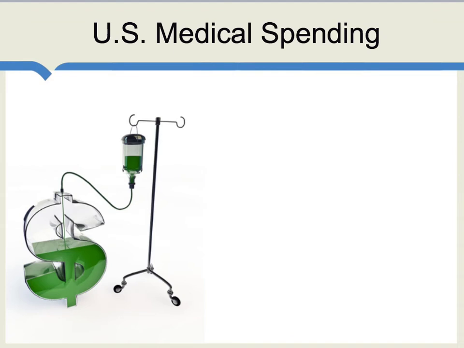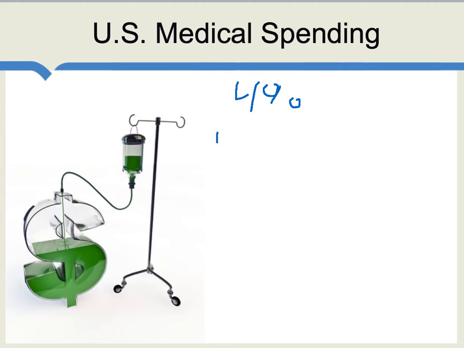Okay, let's use our rule of 70 for one more neat little trick. Between 1970 and 2008, per capita medical spending in the United States grew at a rate of about 4% per year. Now remember, US GDP per capita is growing at a rate of 2% per year. So medical spending is growing at twice the rate of per capita GDP. In other words, medical spending is growing faster than GDP by 2% per year. This means that as a share of US GDP, medical spending will double in approximately 35 years, 70 over 2.